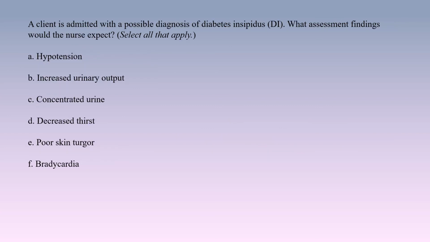A client is admitted with a possible diagnosis of diabetes insipidus, DI. What assessment findings would the nurse expect? Select all that apply. A. Hypotension. B. Increased urinary output. C. Concentrated urine. D. Decreased thirst. E. Poor skin turgor. F. Bradycardia.